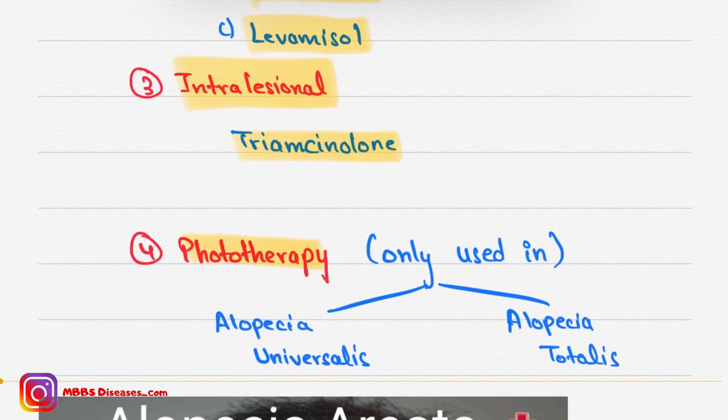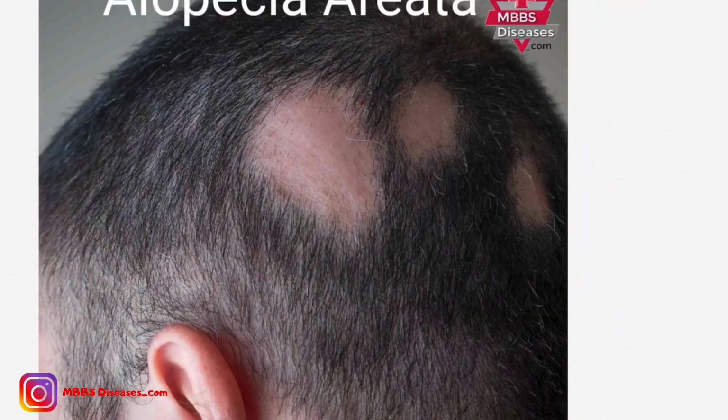Now coming to the phototherapy part, it is not given in alopecia areata only. It is only used in alopecia universalis or alopecia totalis. Alopecia universalis is loss of body hairs also along with the head hairs, and alopecia totalis is this: loss of all the hairs here. This is alopecia totalis.